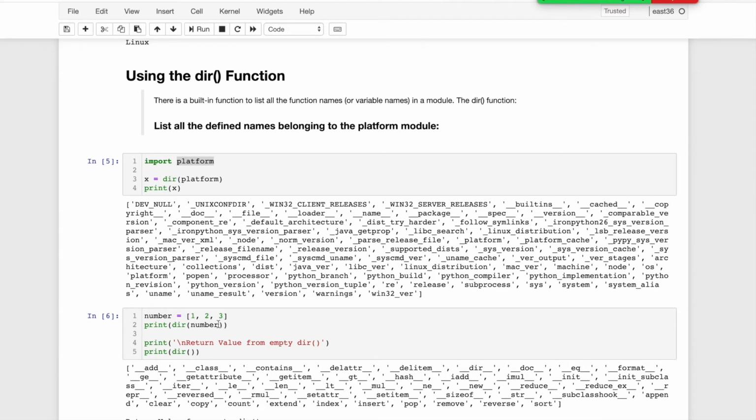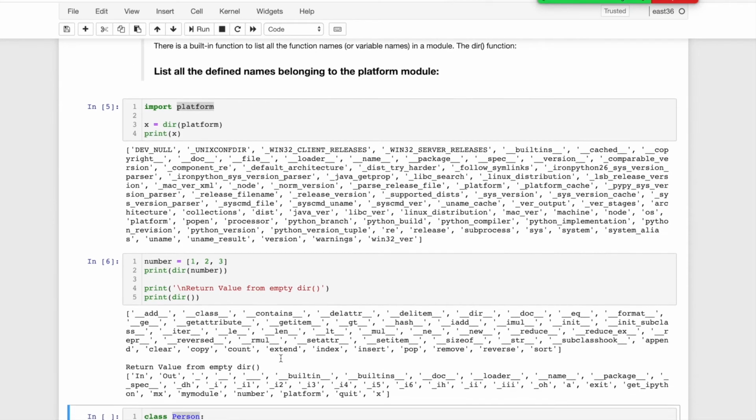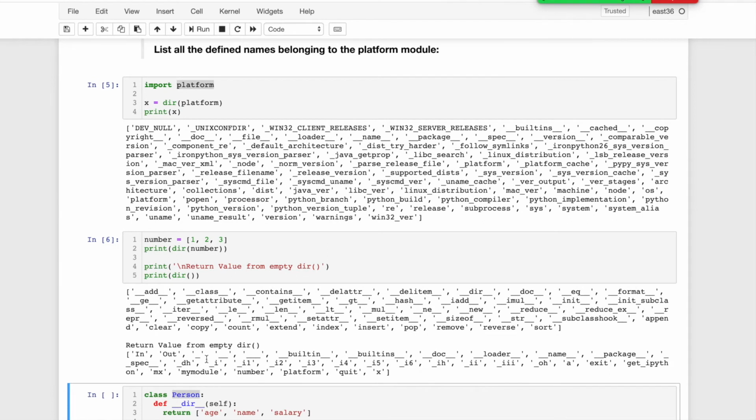So we can list out all of that information using dir. If you print an empty dir, then it will